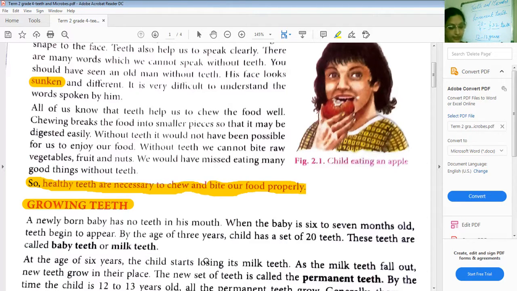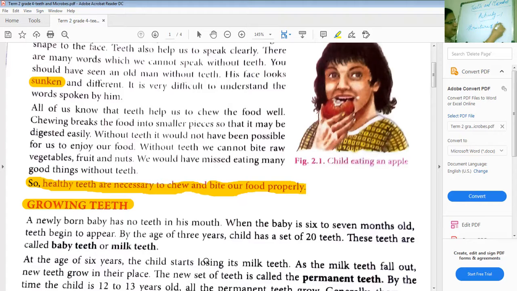Now we will see the structure of a tooth. We will be learning the structure of a tooth. So you have your activity 1 coming up now in this lesson. What is it? You have to draw the structure of the tooth.